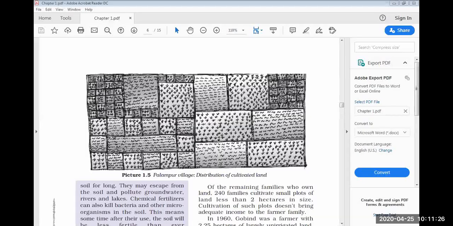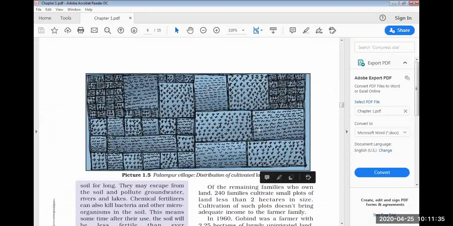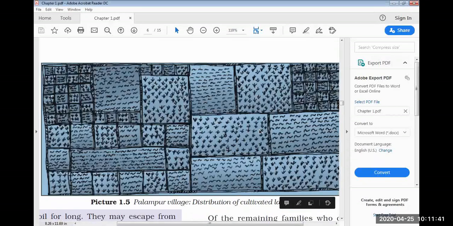Still, we are continuing with the first chapter itself, the story of the village, Palampur. Correct. Now, just see here, when I'm showing you this picture, just see this picture once, okay? This picture is actually showing you how the land is distributed in the village Palampur for cultivation.